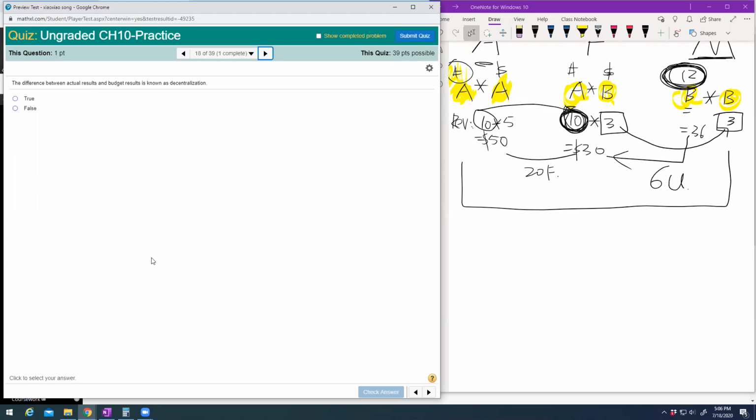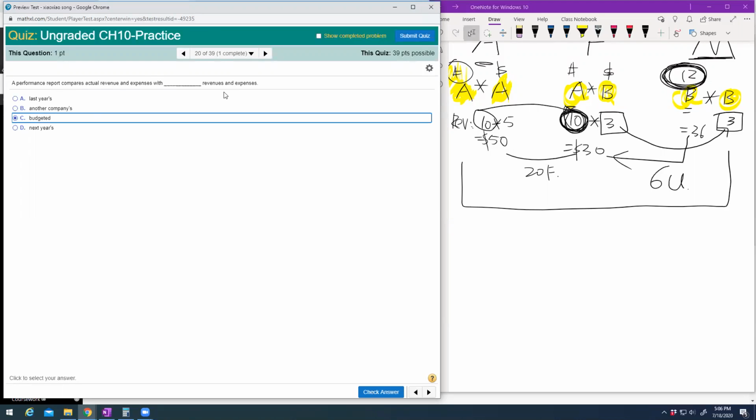Accounting Lab, right? Difference between actual and the budget is no. Actual and the budget is called a variance. This is wrong. This is not called decentralization. A favorable variance causes operating income to be higher. So make sure you understand those concepts. Performance report compares actual revenue and expense with budget, the revenue and expense, right? So we compare actual with the budget.